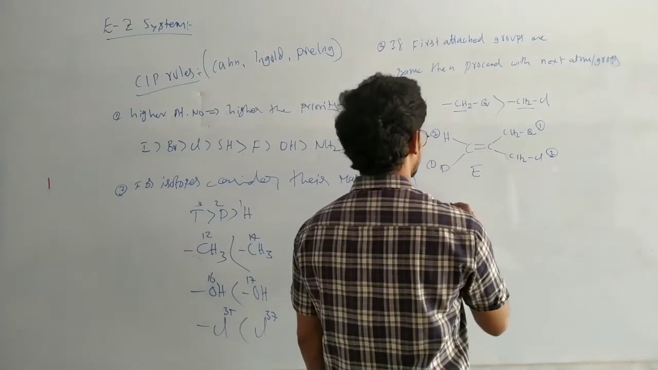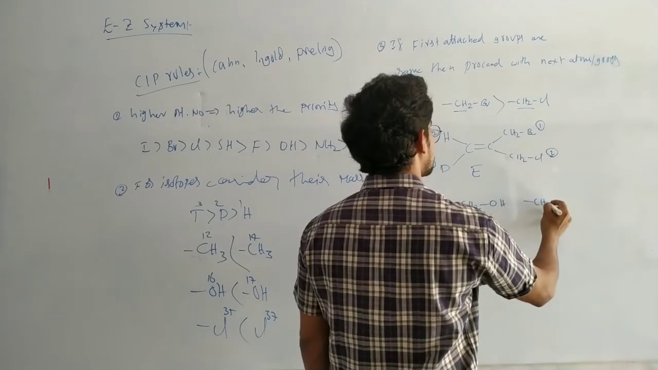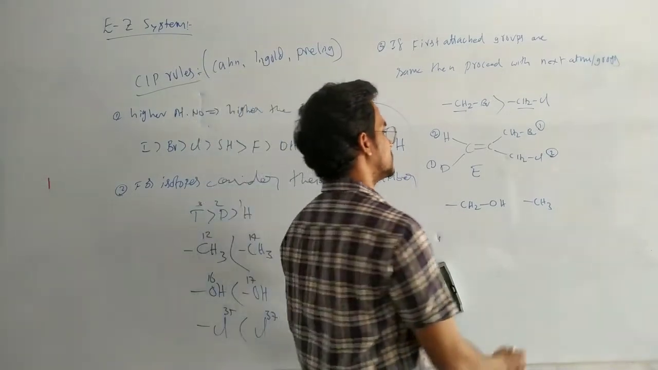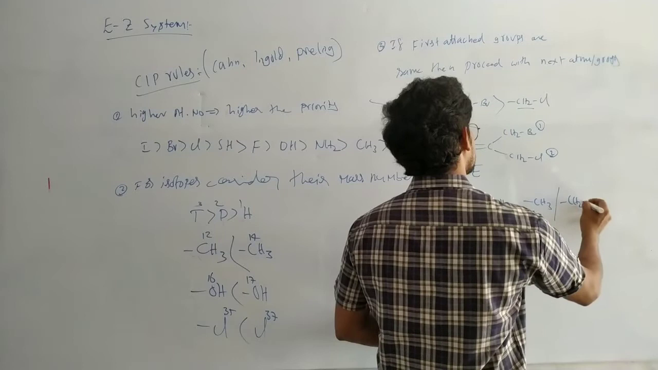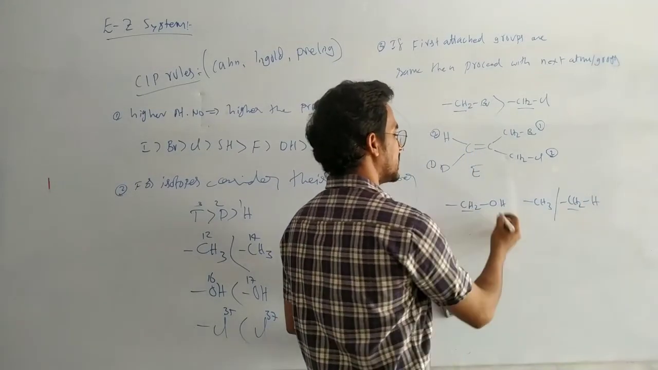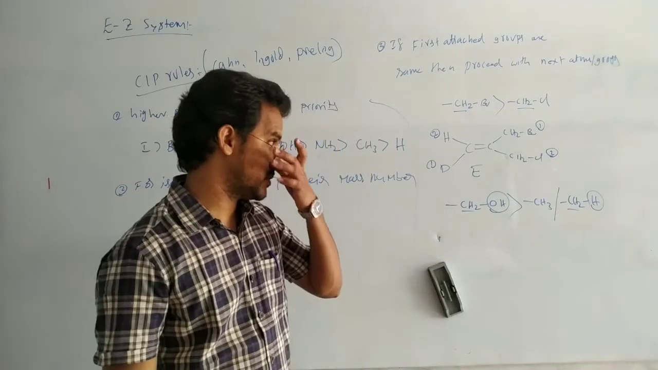Suppose CH2OH and CH3. Which one is the high priority? Now in this case, this CH3 can be written like this: CH2H. CH2, CH2 the same. Then consider here OH versus hydrogen.